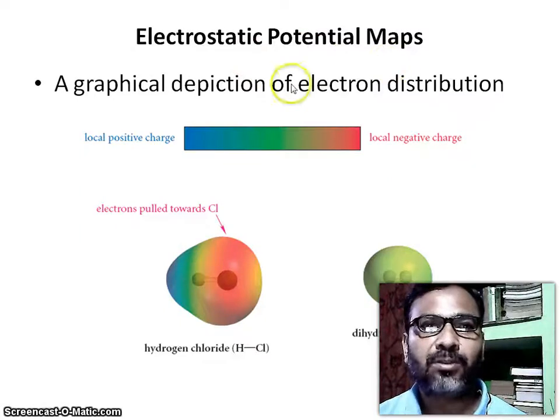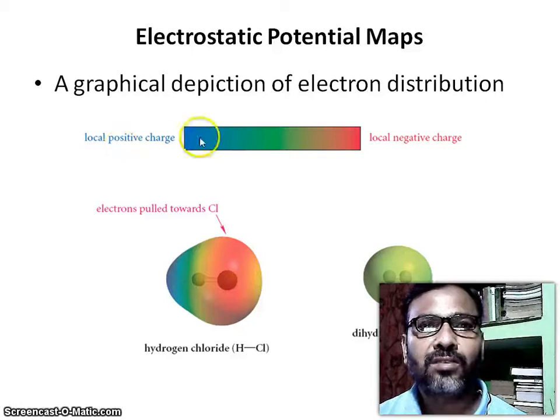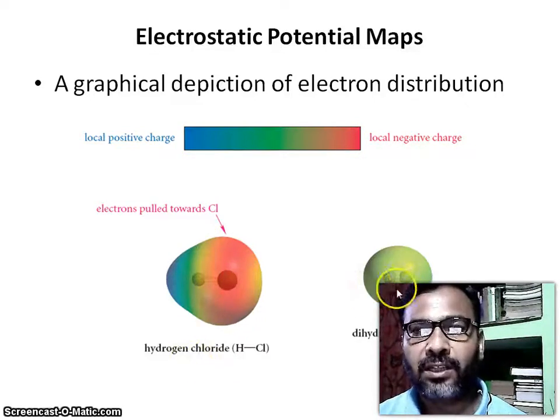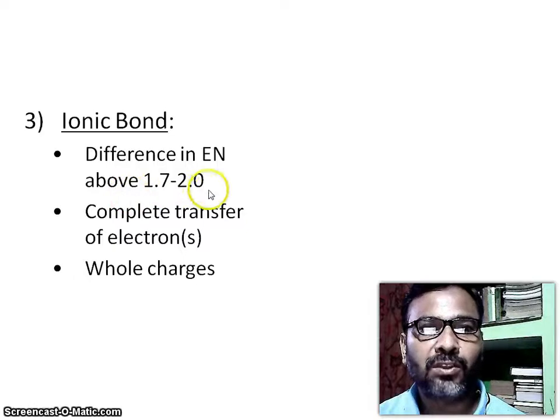Electrostatic potential maps are a graphical depiction of electron distribution, showing local positive charge and local negative charge. This is the negative charge and this is the positive charge, from blue to red. Electrons are pulled toward chlorine here in hydrogen chloride, and in dihydrogen there is no distortion. So, ionic bond: difference in electronegativity above 1.7 to 2.0, complete transfer of electrons, giving full charges.